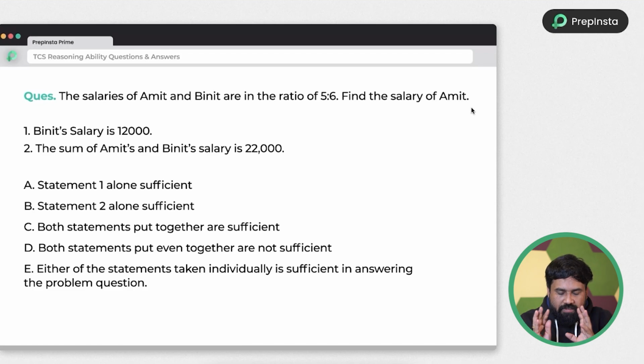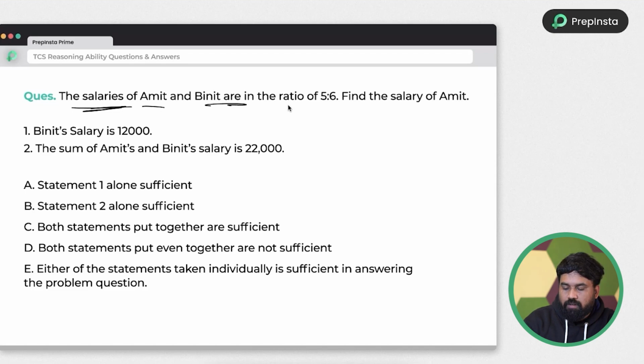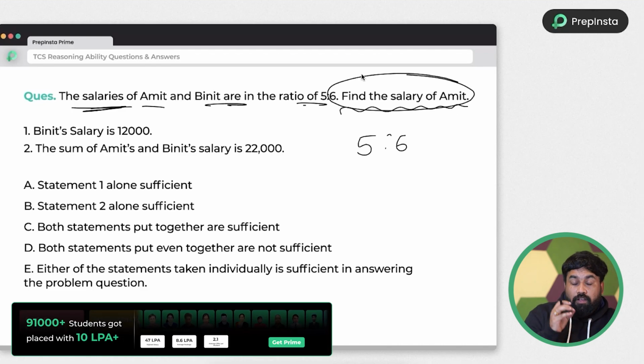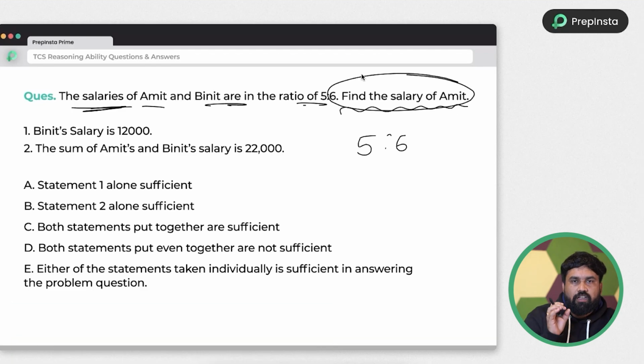Why they will do wrongly, I will tell you. Here they have given some information: the salaries of Amit and Binit are in the ratio 5 is to 6, and they are asking to find the salary of Amit. Frankly, I am telling you, if you know the concepts, you can solve these problems without pen and paper.